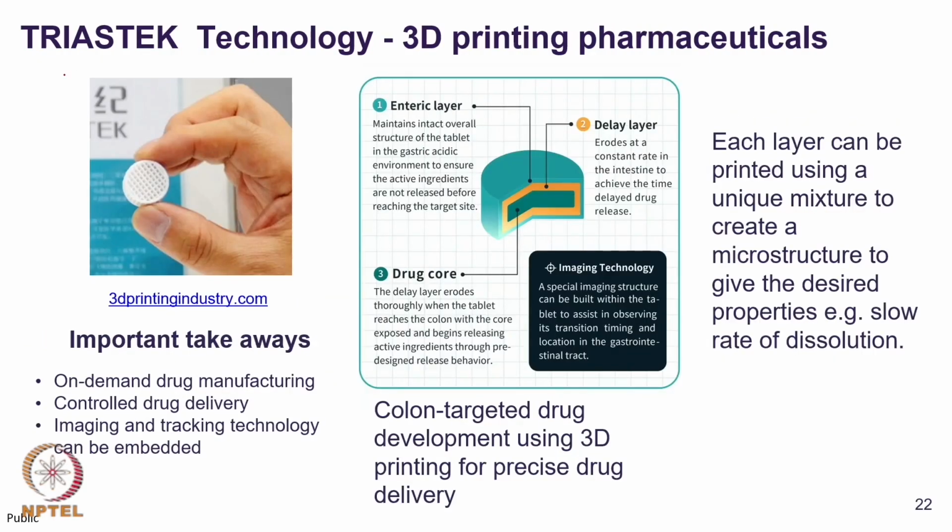We also discussed about Triestech technology, which is being used for 3D printing of pharmaceuticals. This technology is being used for creating smart tablets. These smart tablets have various regions which are designed such that the actual drug which is inside the core of this tablet can be delivered in the pre-decided time at the pre-decided location.